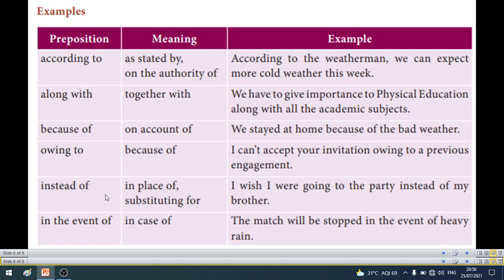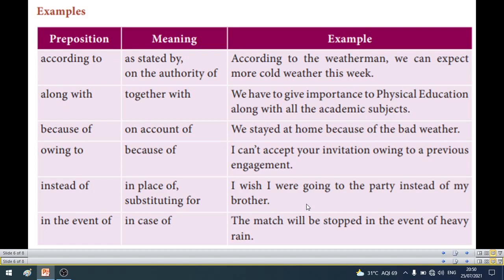Next, instead of. Instead of na ஒருத்தருக்கு பதிலா, in place of, substituting for. I wish I were going to the party instead of my brother. ஸோ என்னோட பிரதருக்கு பதிலாக நான் போகலாம் நினச்சேன் பார்ட்டிக்கு. ஓகே, அவருக்கு பதிலாக இவருக்கு பதிலாக, அந்த சென்ஸ். ஓகே, instead of this one I would like to use that one. In this way, instead of.